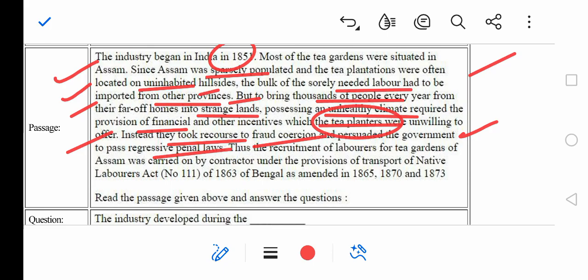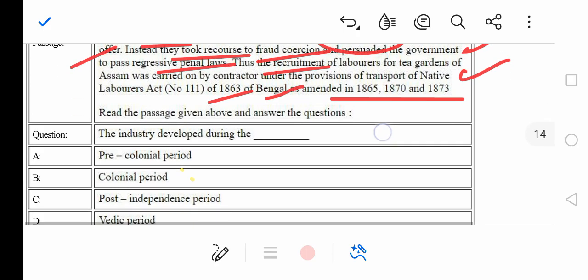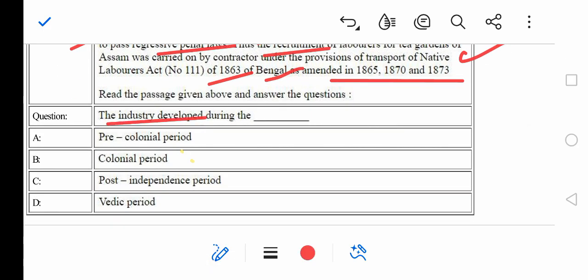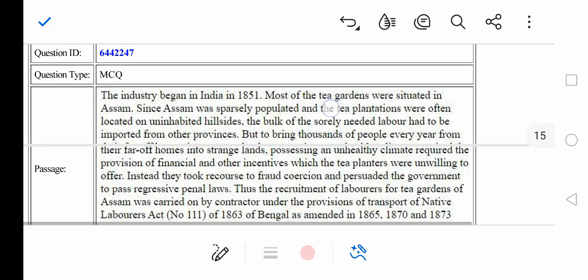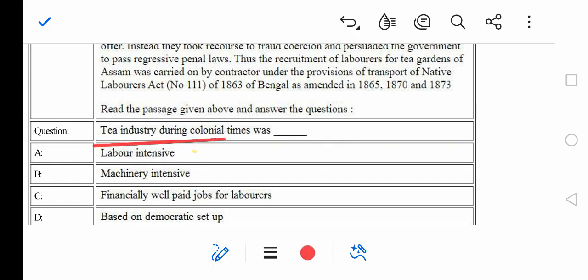Thus, the recruitment of laborers for tea gardens of Assam was carried on by contractors under the provision of Transport of Native Labourers Act of 1863 of Bengal, as amended in 1865, 1870, and 1873. Okay, so the industry developed during the colonial period, definitely, right? And the next question goes like, tea industry during the colonial times. ओके, तो पहले क्वेश्चन का आंसर भी आपको नेक्स्ट क्वेश्चन में मिल चुका है, ठीक है. तो टी इंडस्ट्री ड्यूरिंग कॉलोनियल टाइम वाज लेबर इंटेंसिव.